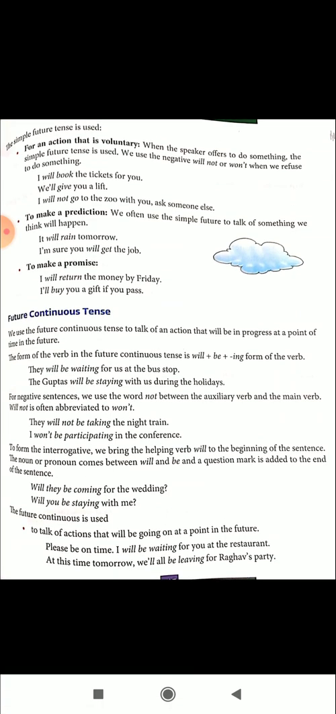Then another usage: to talk of planned actions in the future. The action has not happened, it is planned to happen. Look at the example. My sister will be leaving for Pune next Saturday. So now it is Monday, and my sister is going next Saturday. So that is a planned action. That is, will be leaving.